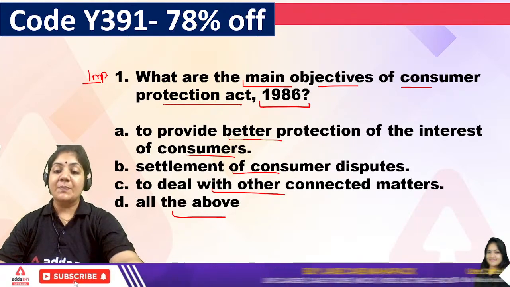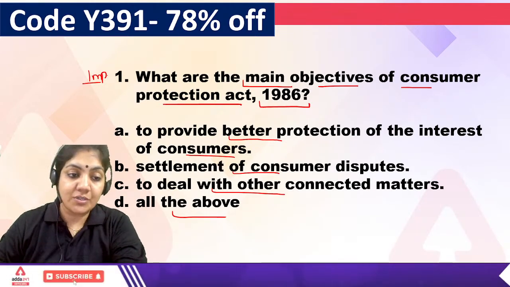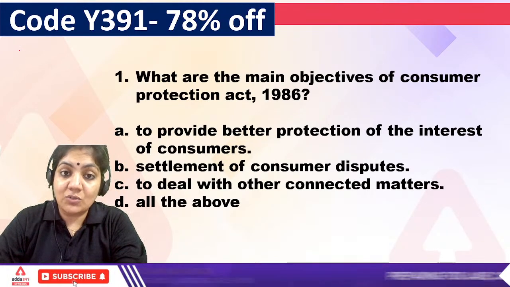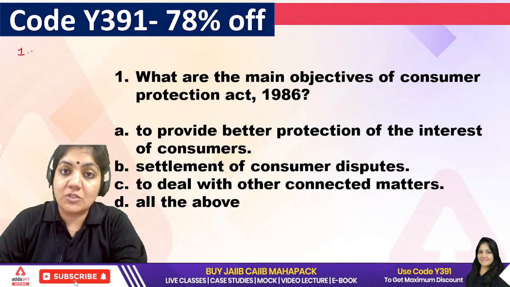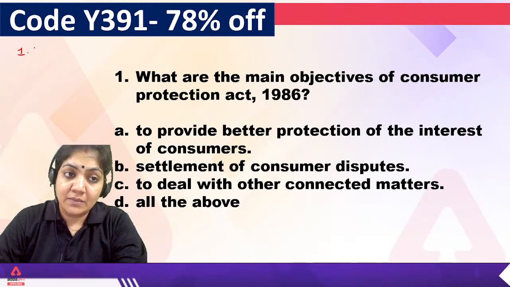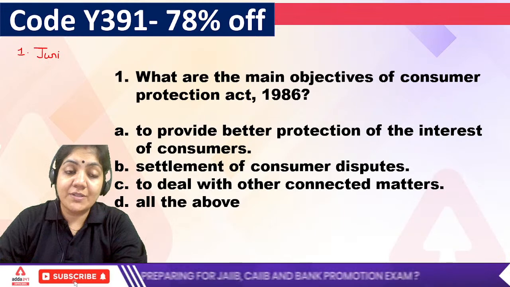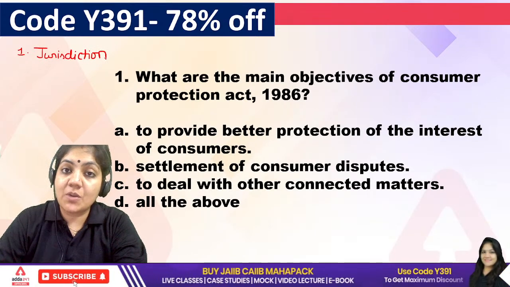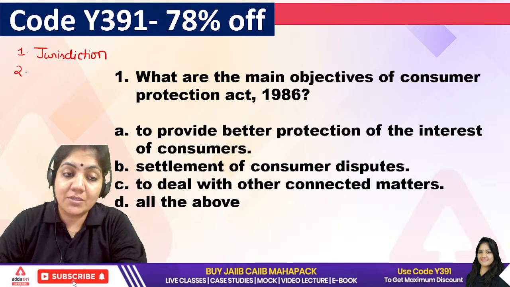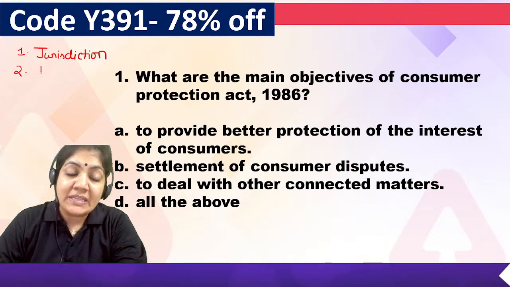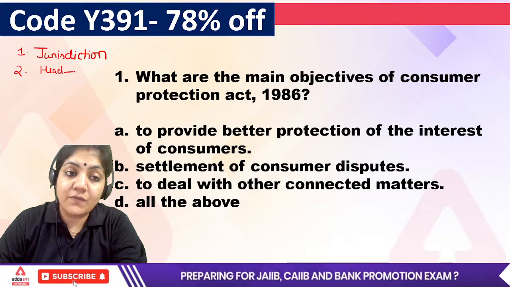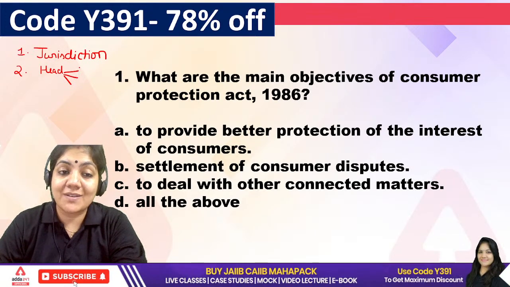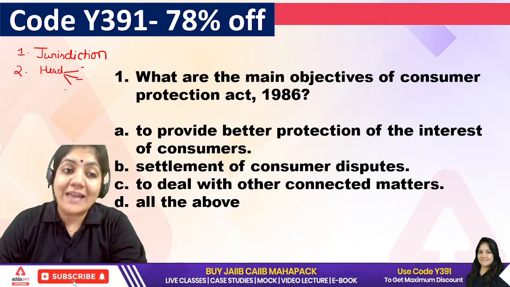If I talk about this Consumer Protection Act, what are the main contents? The main content is, first, the jurisdiction, which is very important. The second is the head of all the three forums: the district forum, the state forum and the national forum.